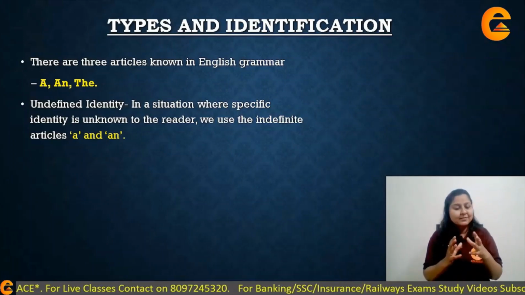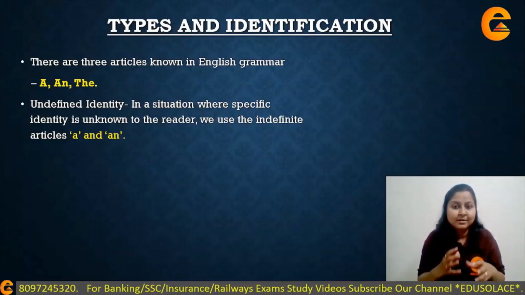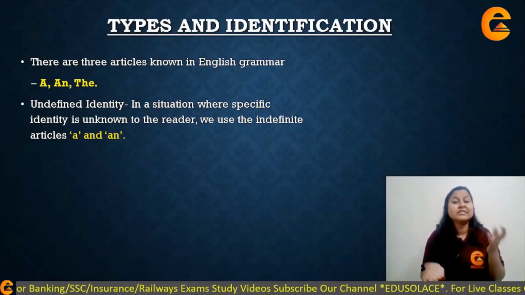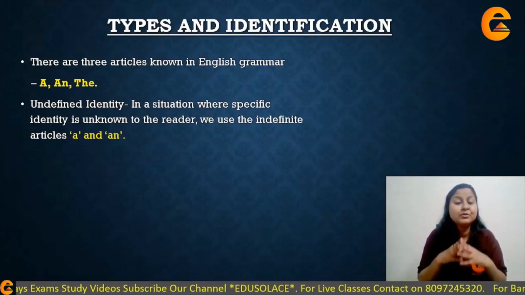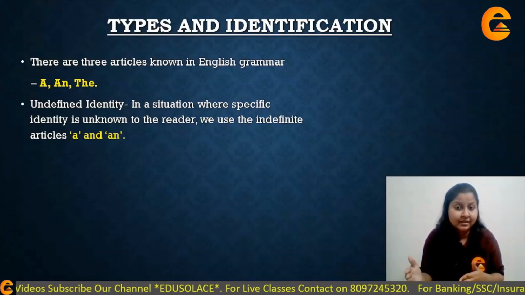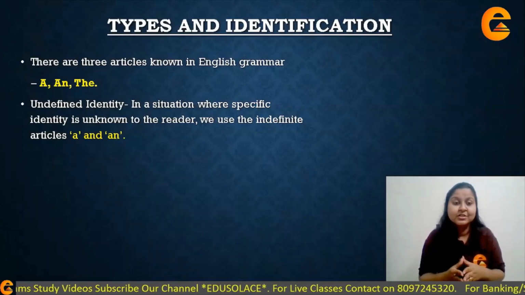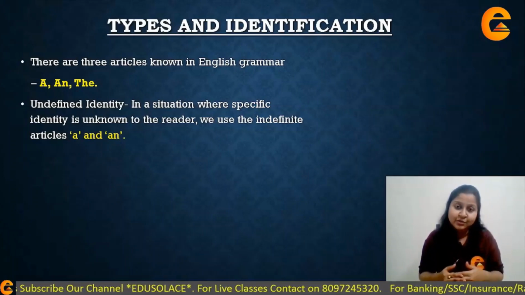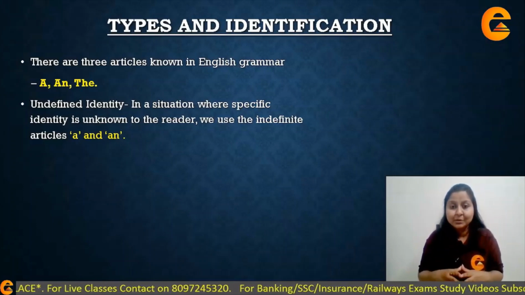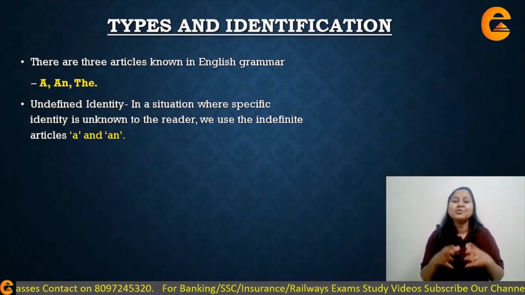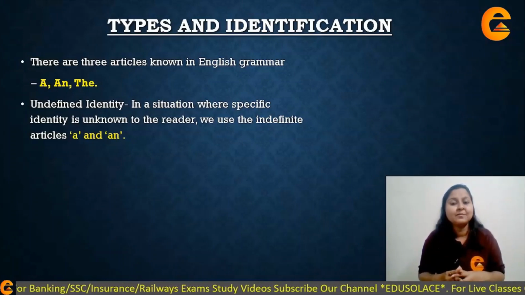Okay, so to understand this basic, it is very important for you to understand the use of consonants and vowels. You should also understand about the sounds of these vowels and consonants. So this is one basic thing which you need to do in articles and which is a must. If you want to know more about these rules related to article a and the and its usage, do let me know in the comment section and I will definitely make a video about it. But for now, we are only going to do the important things, the guidelines related to solving errors about articles.